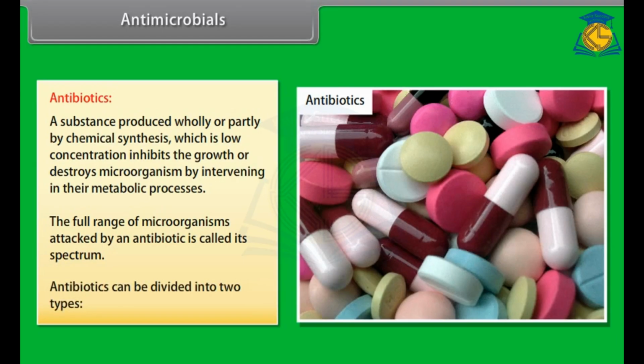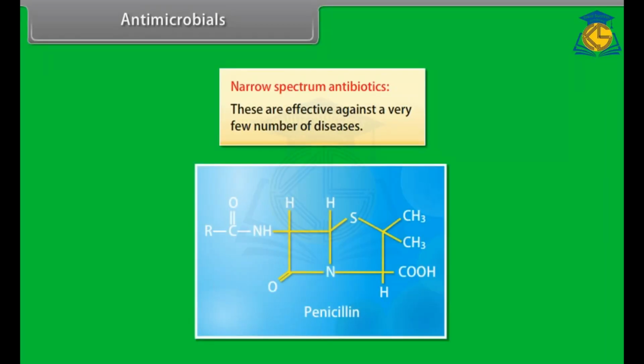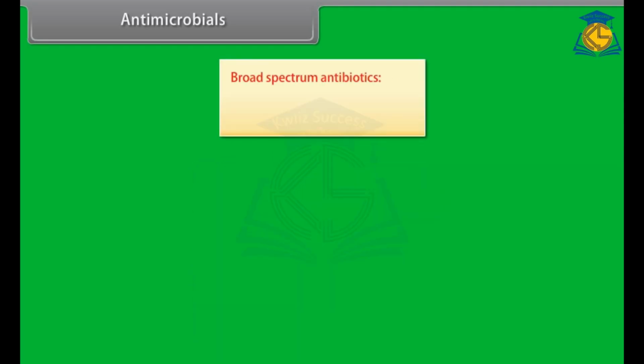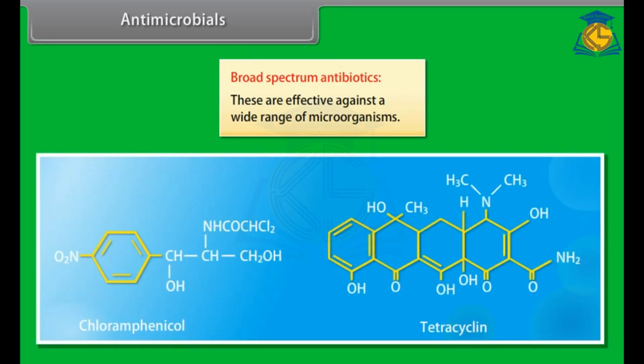Antibiotics can be divided into two types. Narrow-spectrum antibiotics. These are effective against a very small number of diseases. For example, penicillin. Broad-spectrum antibiotics. These are effective against a wide range of microorganisms. For example, chloramphenicol and tetracycline.